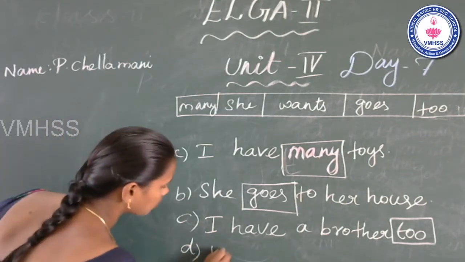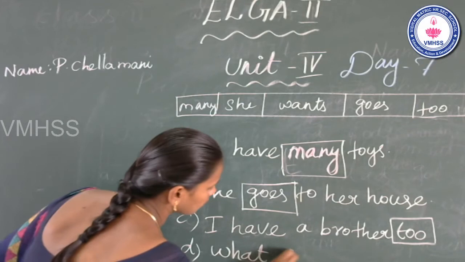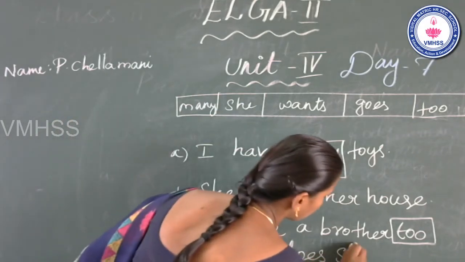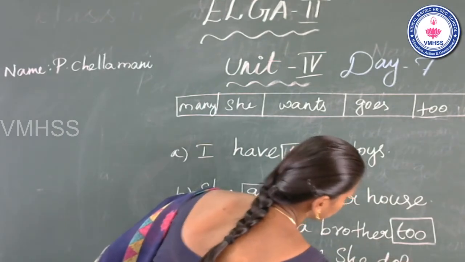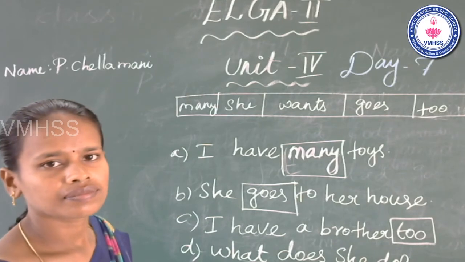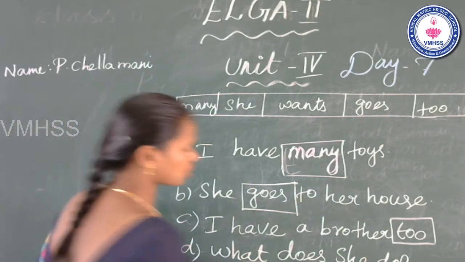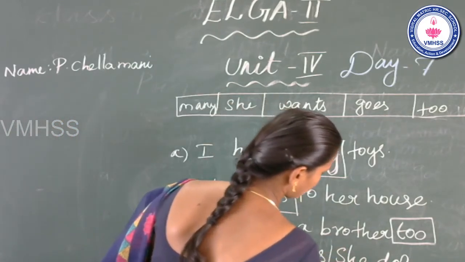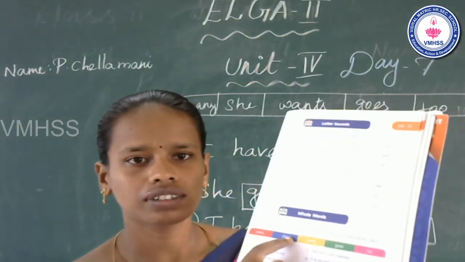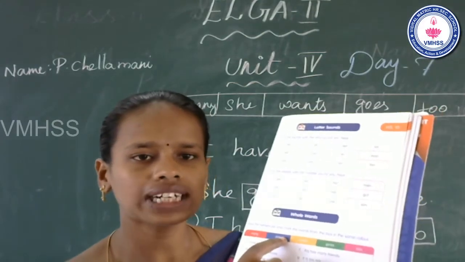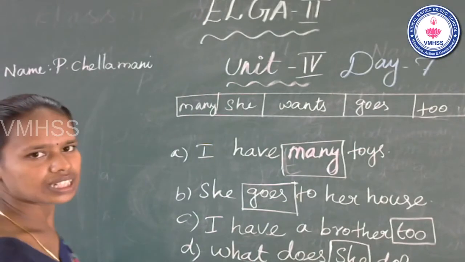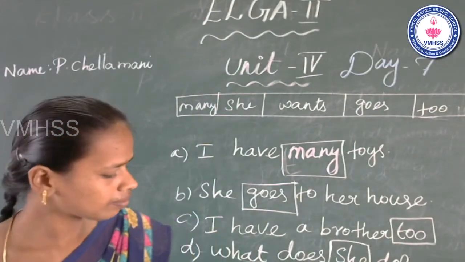What does she do? Do you see any word in this sentence? She. Which word? She. She, which color? Blue color. You can color it blue. Is that clear? Now go to the next one.